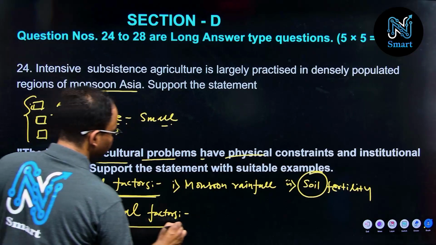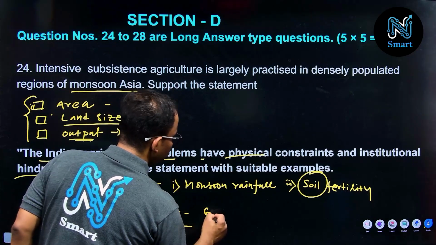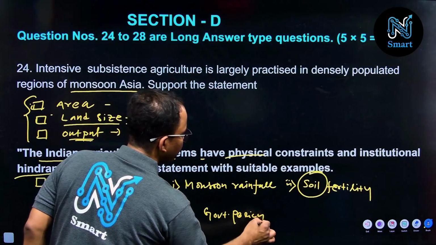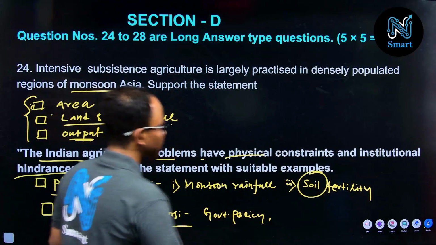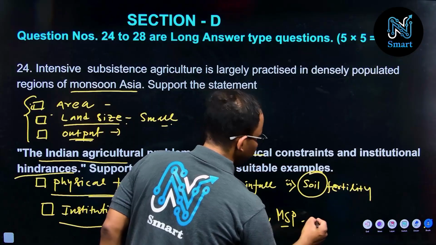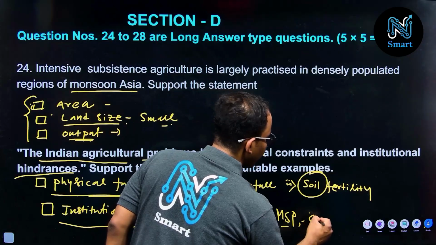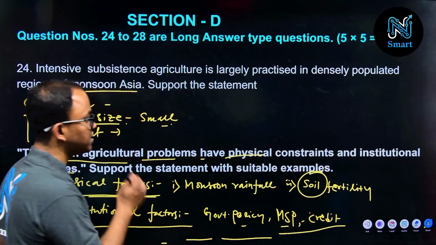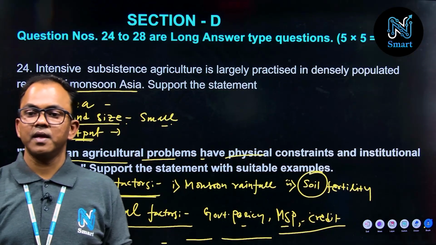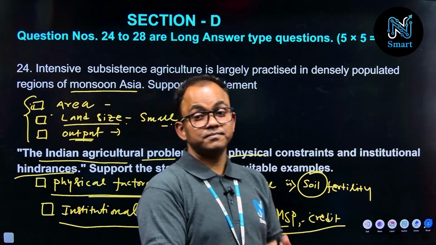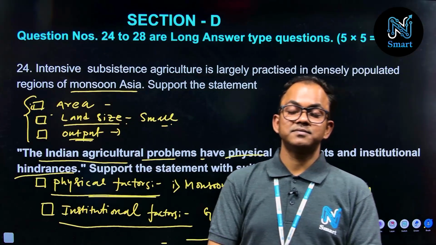You should write about government policy, MSP, minimum support price, credit or loan. These are the factors you have to explain.